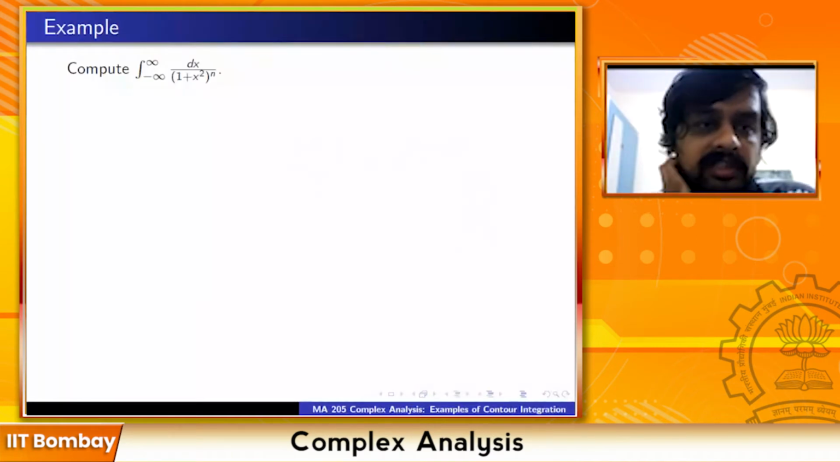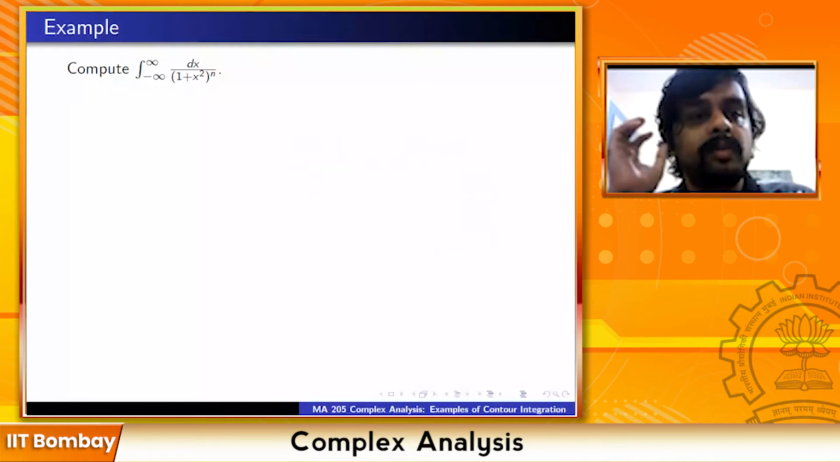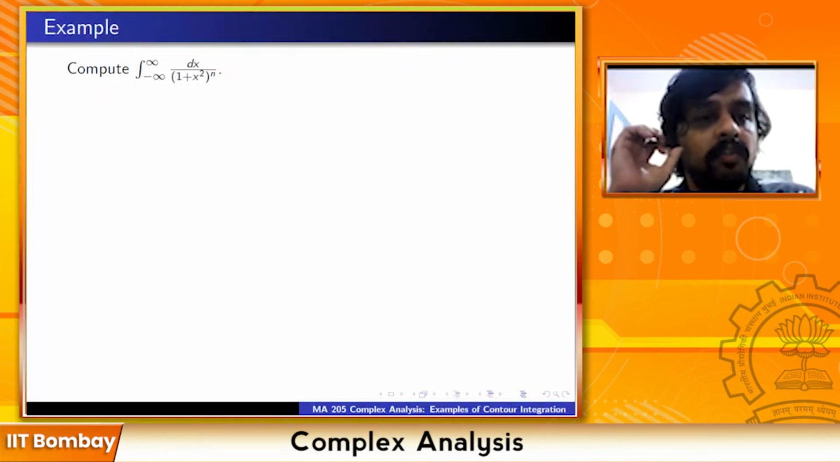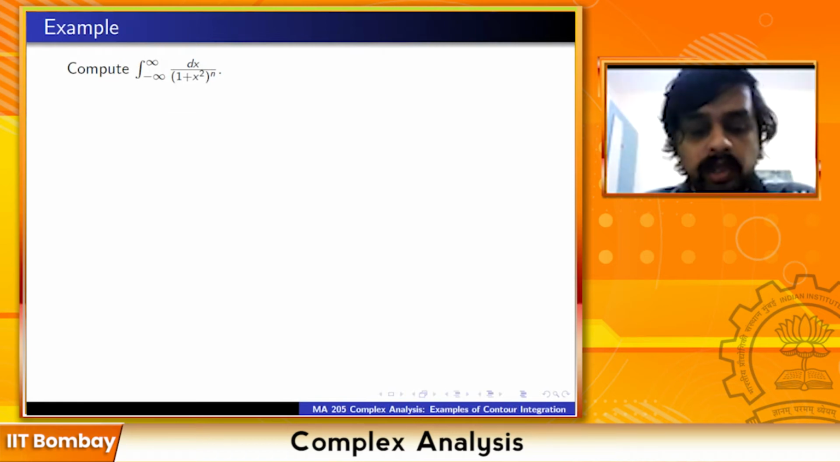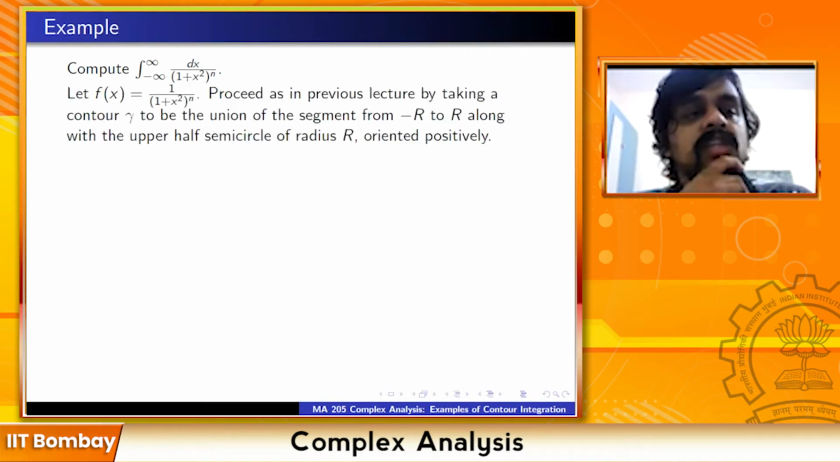Now let's compute some more examples. Let's compute the integral from minus infinity to plus infinity of dx upon (1 plus x square) to the n. So let f(x) be equal to 1 upon (1 plus x square) raised to the power n.